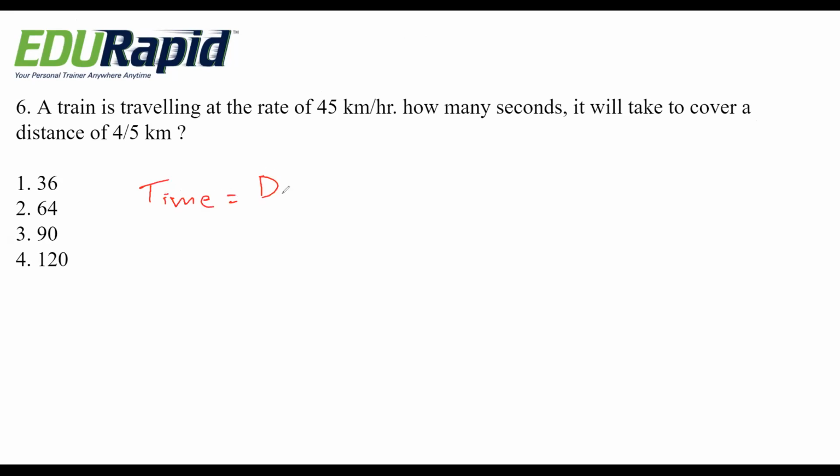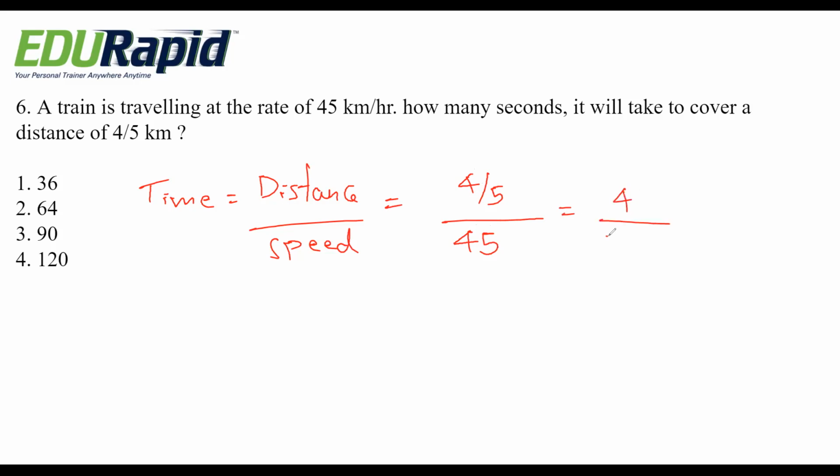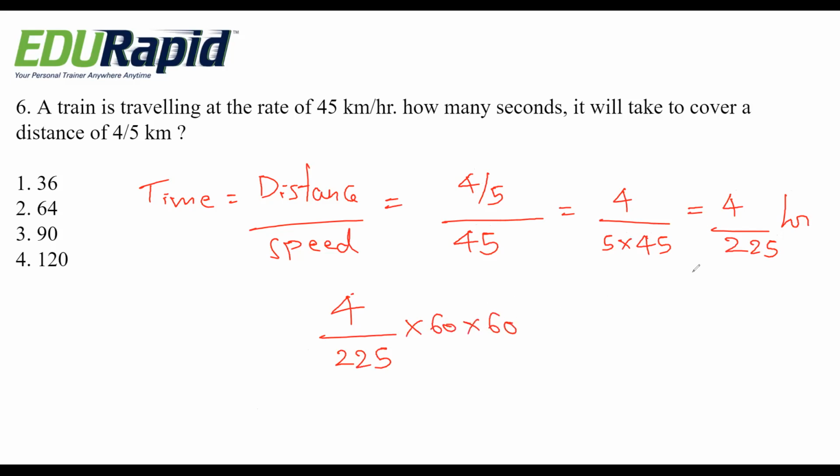Very simple. Time equals distance by speed. Distance they are given 4 by 5 kilometer, and speed is 45 kilometer per hour. So it becomes 4 by 5 into 45, that is 4 by 225 hour. Okay. If you convert this to seconds, you have to multiply into 60 into 60 for hours to seconds.